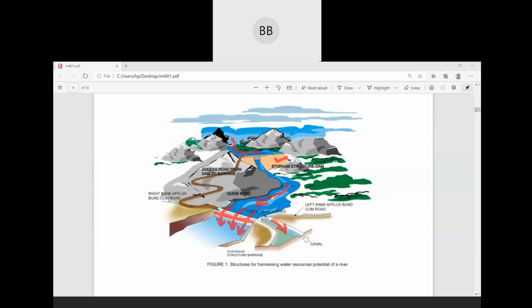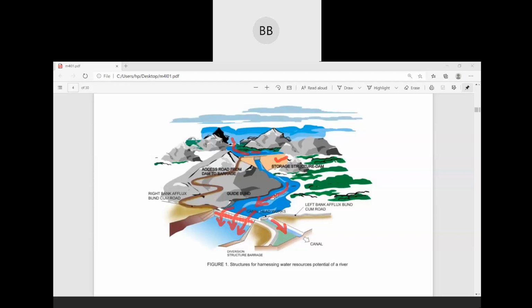In a small river where we have enough water, we basically go for constructing a barrage and weir to lift the water level, and then we divert the flow as per the requirement. This barrage and diversion is mainly used during the monsoon or rainy season, when we have excessive rainfall.